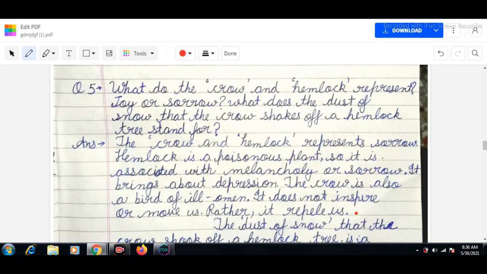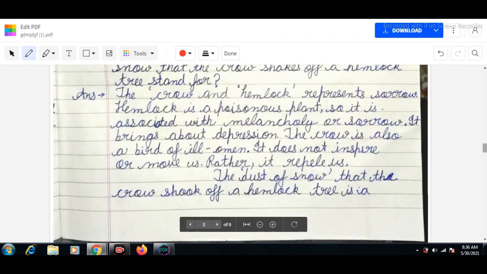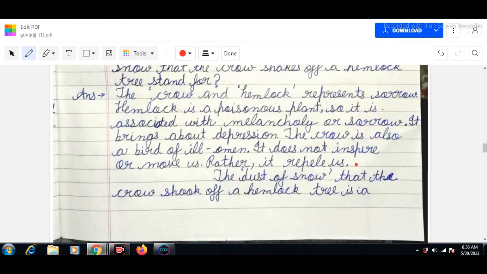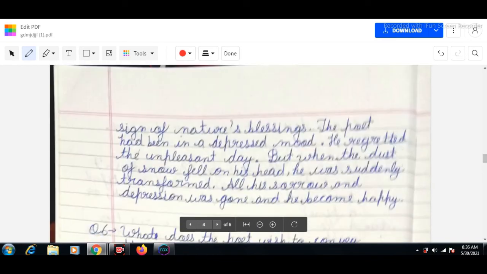Rather, it repels us. The dust of snow that the crow shook off a hemlock tree is a sign of nature's blessing. The poet had been in a depressed mood.